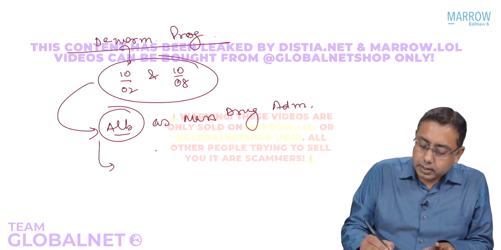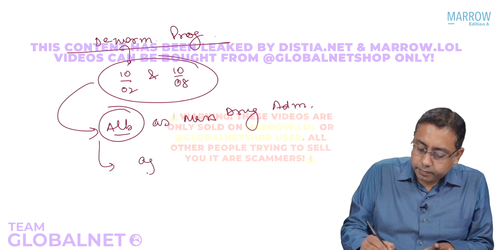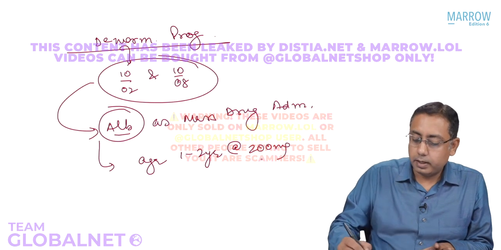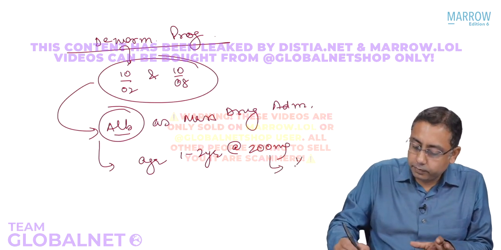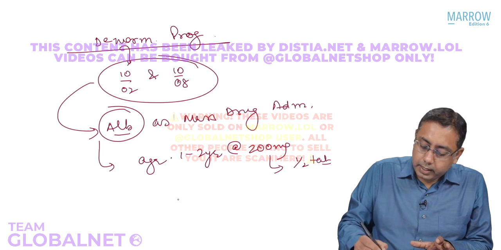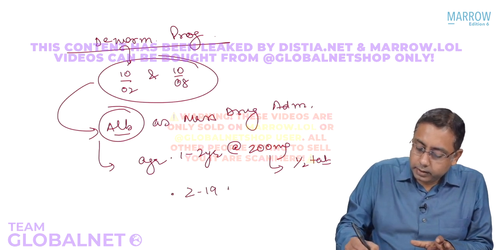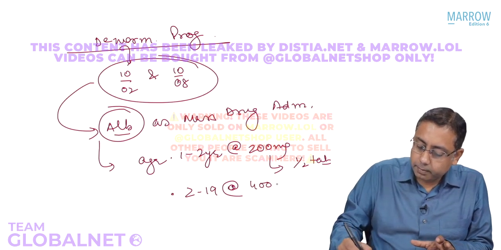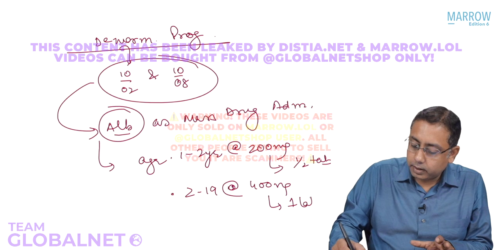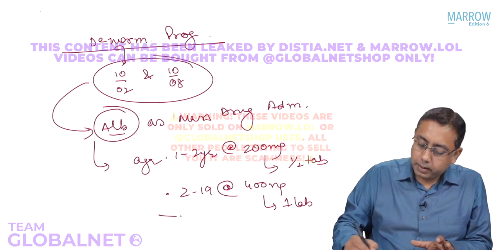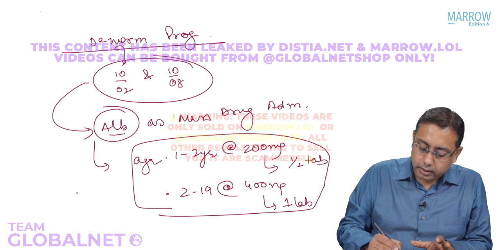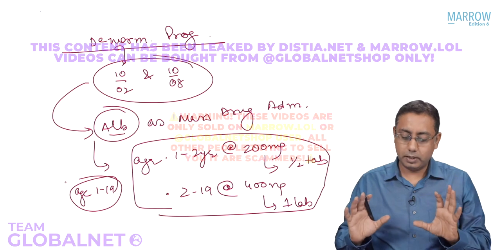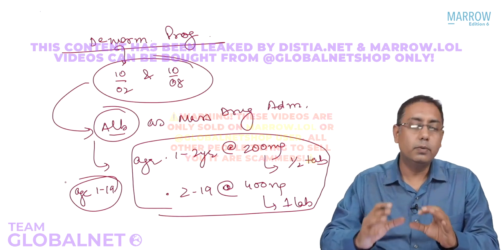How is it given? It is given to all children age 1 to 2 years at the rate of 200 milligram tablet. We don't have a 200 milligram tablet, so we give them half a tablet. And for age more than 2 years till 19 years, at the rate of 400 milligram tablet. This is one tablet we are giving. So it is given to the whole public age 1 year till 19 years. All the population is going to take this albendazole tablet under the National Deworming Program.